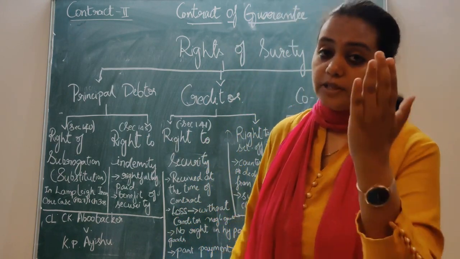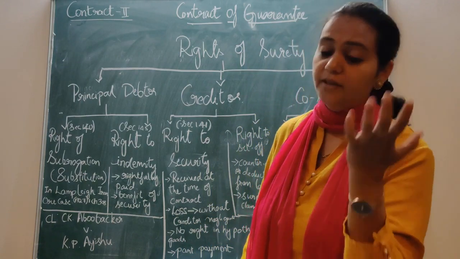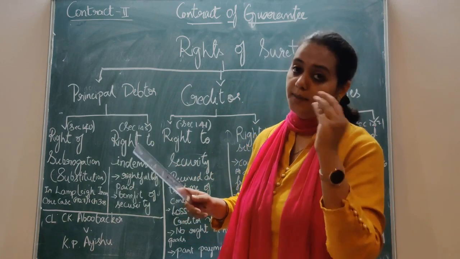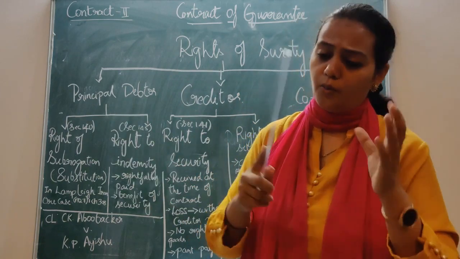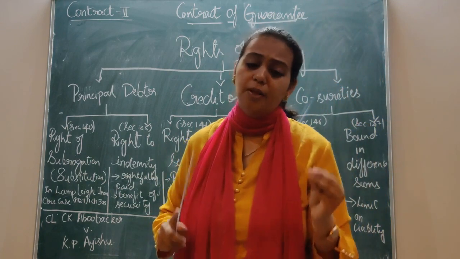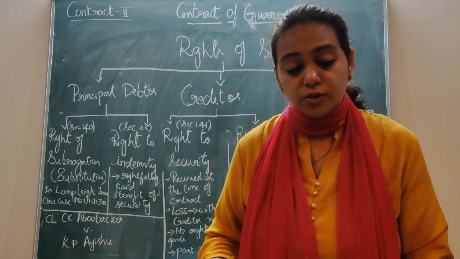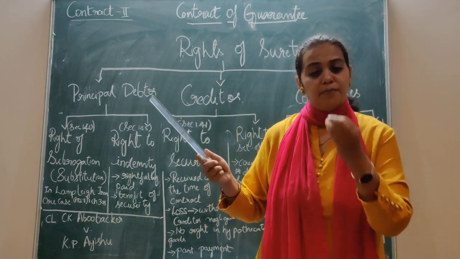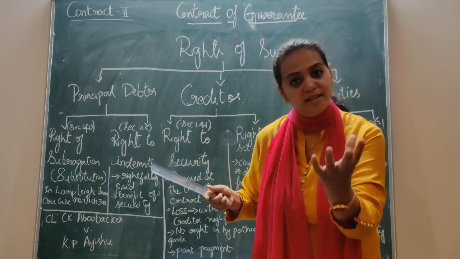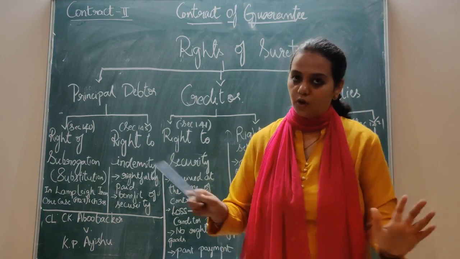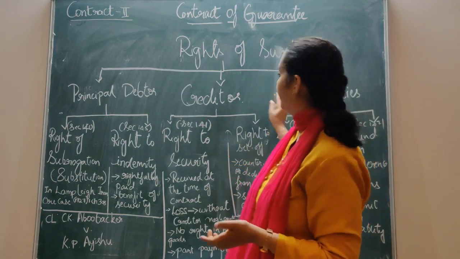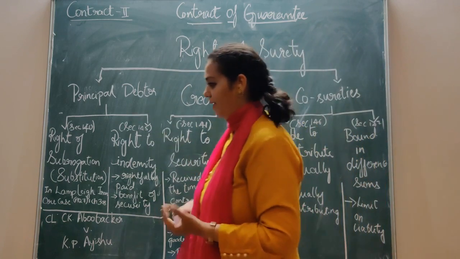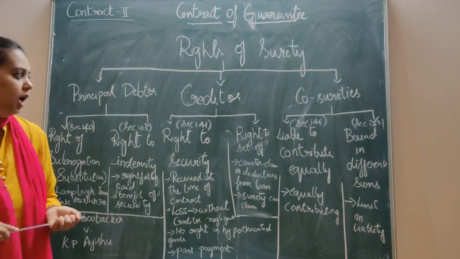The court said that for a substantial amount or a partial amount which is paid, whatever he can pay, 8,000 and the remaining, he has paid a major portion, or he might have paid only a little amount, for whatever it is, the balance amount has to be borne by the surety. That means in case the principal debtor has paid something, made a part payment, the balance amount has to be paid by the surety. That's all. Clear? So I think you're clear with the right of surety against principal debtor. It is under your section 140 and 145. We'll go to the next part.